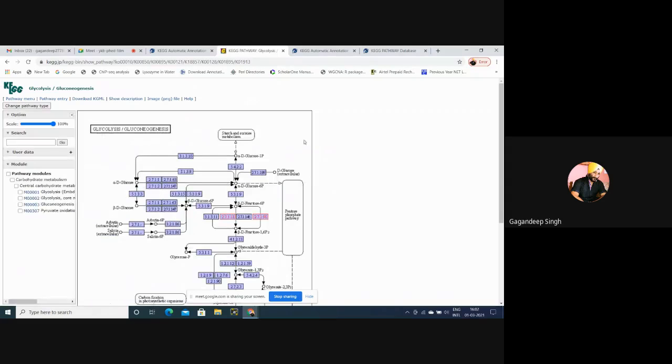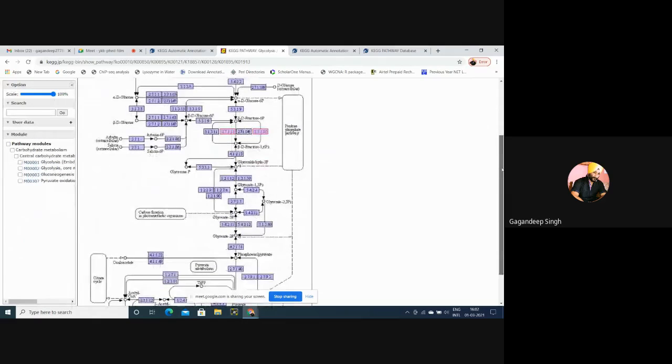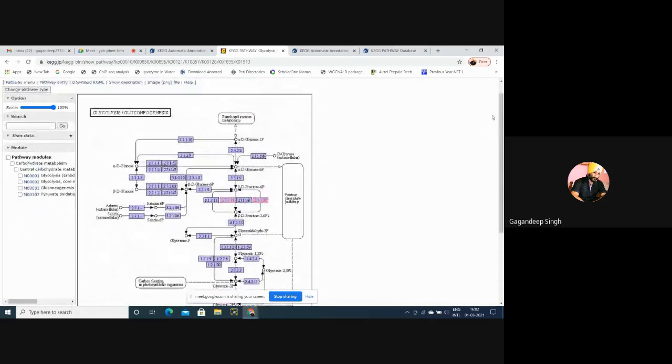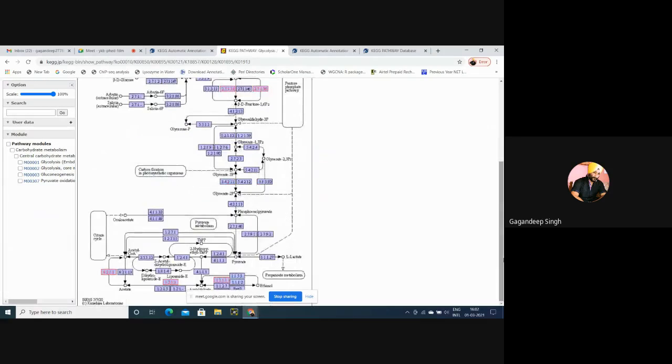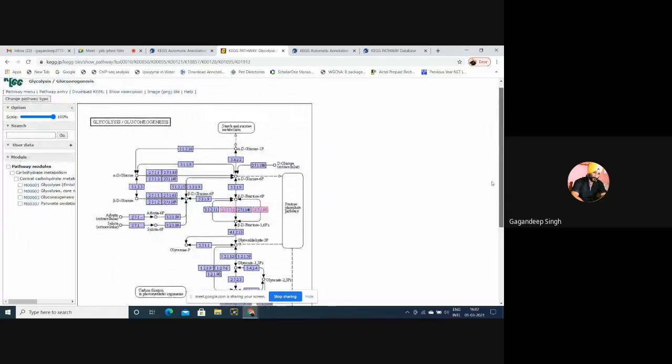This is the glycolysis pathway. Everybody is aware, I think. Okay. And the genes which are highlighted in red, these are the genes which we have found in our current study. Means this is the data. I don't know why he was doing this study. He has just given me data. I am just exploring this data.